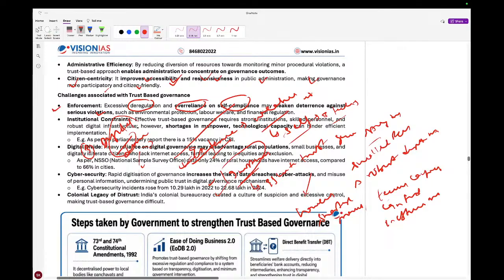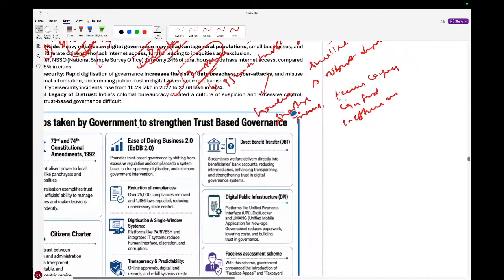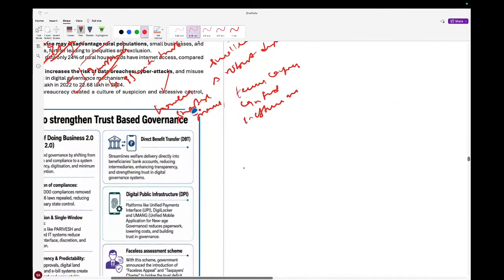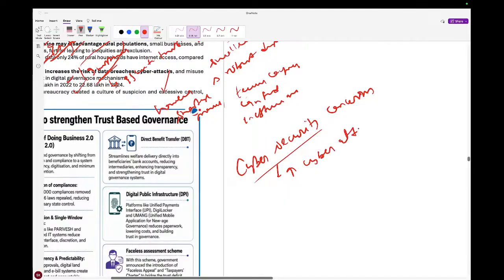Why cyber security concerns? Because increased cyber attack cases decrease public trust in digital governance, right?